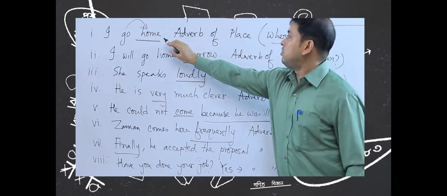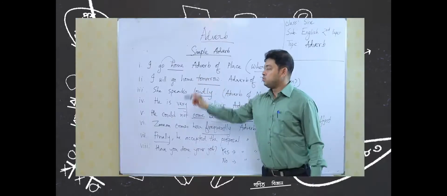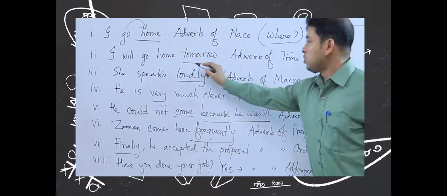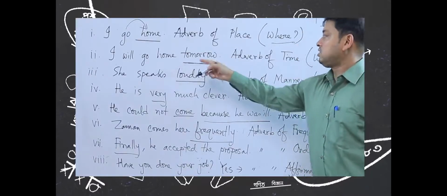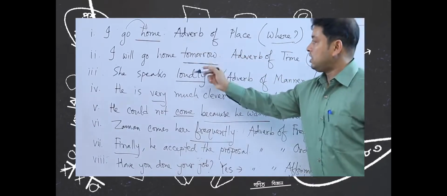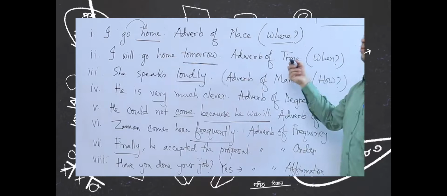So, this is adverb of place. And example number 2, I will go home tomorrow. So, tomorrow, you ask the verb, when will you go? You get the answer, tomorrow. So, this is adverb of time.